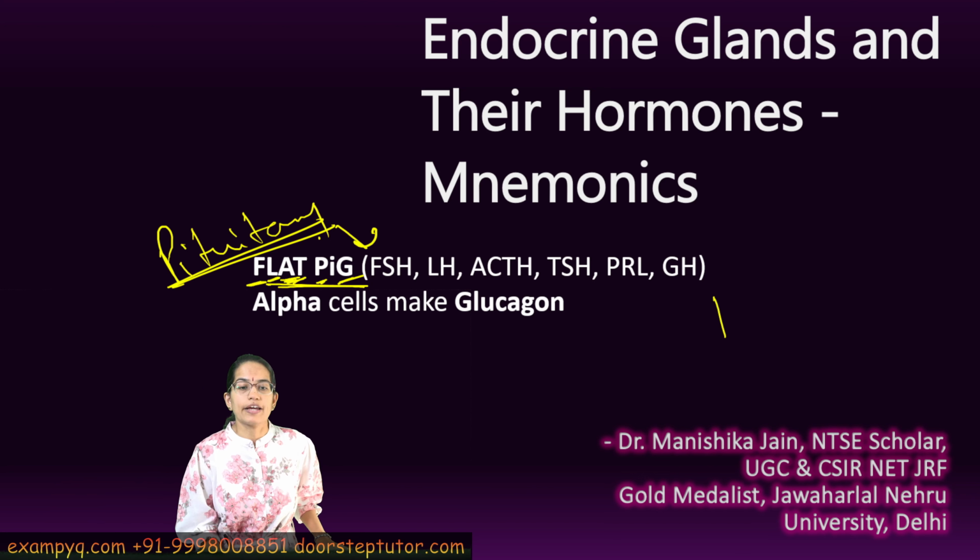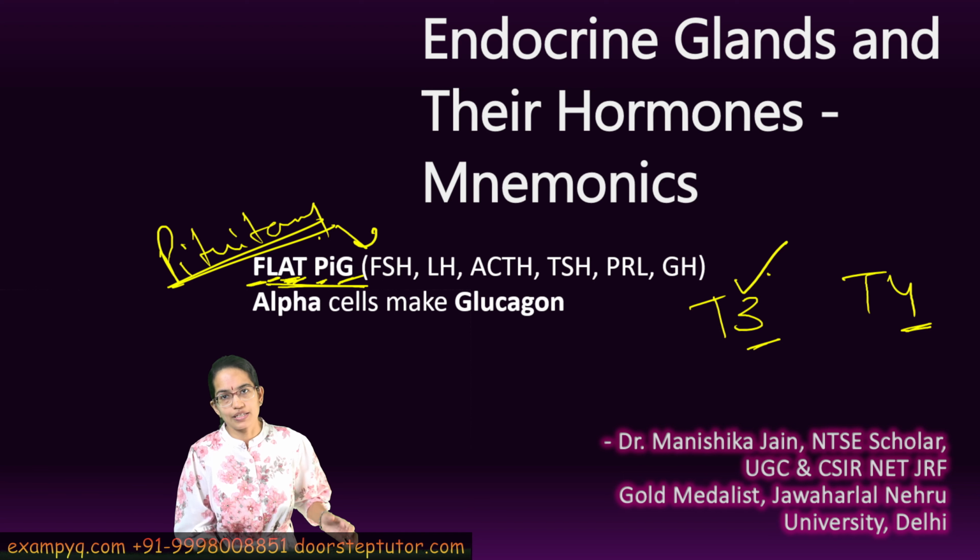Coming on to thyroid, there is T3 and T4. So 3 comes before 4 and therefore 3 is more potent, 3 is more powerful. That's how you can remember.